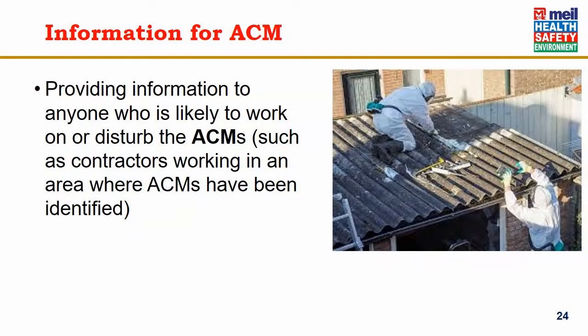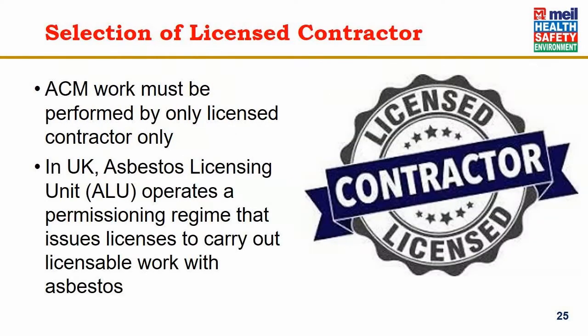Providing information to anyone who is likely to work on or disturb the asbestos containing material, such as contractors working in an area where ACMs have been identified. The picture shows a roof made of asbestos and the workers are wearing full body PPEs. Asbestos containing material work must be performed by only licensed contractors. In the UK, the Asbestos Licensing Unit operates a permissioning regime that issues licenses to carry out licensable work with asbestos.